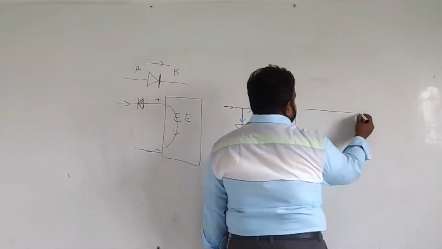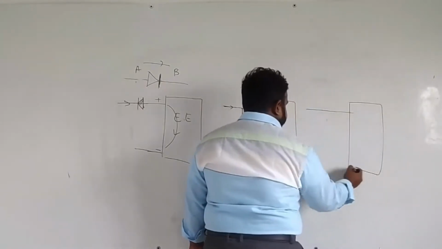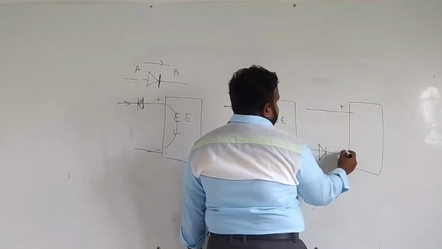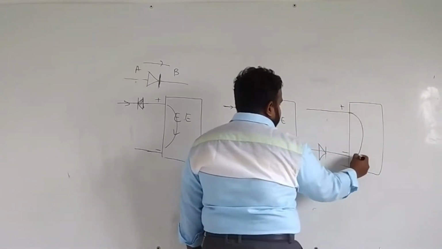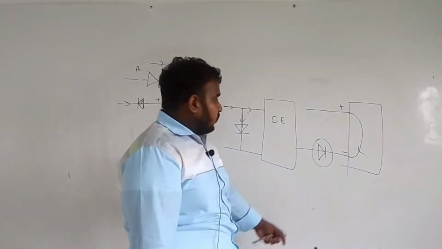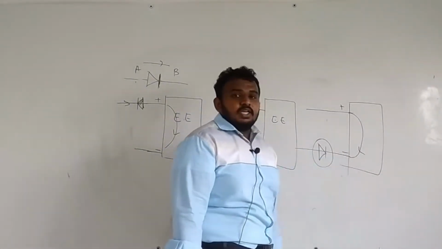If you go to the final, fourth one, here the plus and here the minus. If current comes through this, here there is a block. The current can't go. So the fourth one also will never make the equipment work.